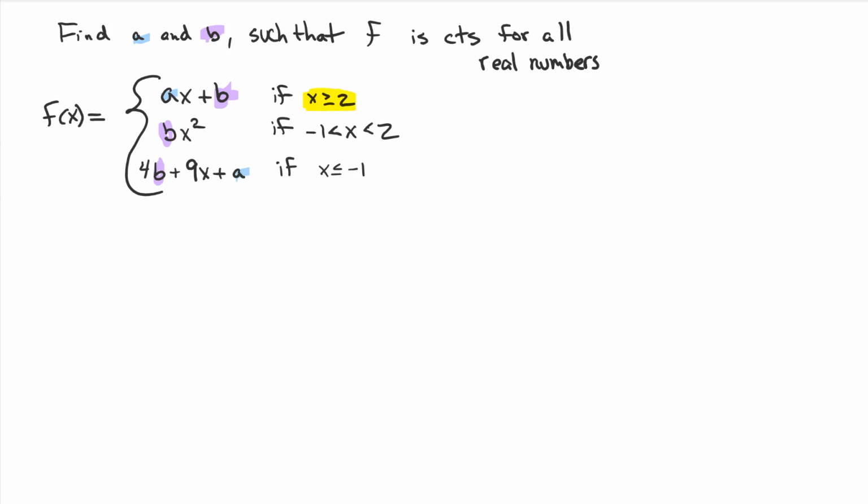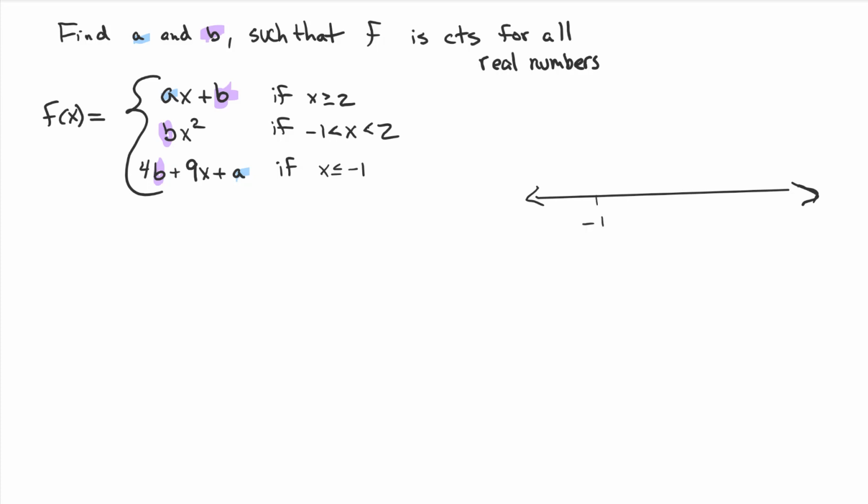We're like, hey, when our values of x are 2 or bigger, we're going to use this function. When our x values are between -1 and 2, we're going to use this function right there. And when our x values are less than or equal to -1, we're going to use the other. And I know you've had to deal with a piecewise function before, so I'm going to put it on a number line here.